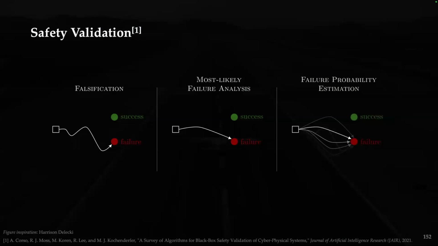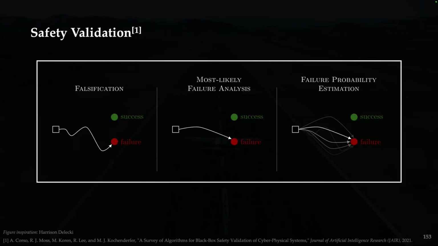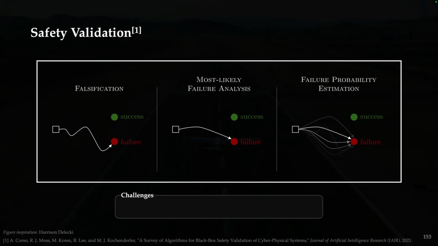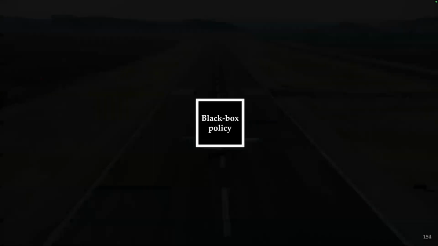And then finally, which is the most difficult, is failure probability estimation, which says, can I find a distribution of failures or a way to estimate the failure probability over its entire operating domain? This work focuses on failure probability estimation. And what that means is if we focus on this, we actually get the other two for free, which is really nice. But the challenges here are that we want to validate a black box system, so we just pass in inputs and get outputs from the system, as well as we want to efficiently estimate the failure probability without having to run, say, hundreds of thousands or millions of data points to get a good estimate. So to give you an example for the runway detector, we have a black box policy. In this case, it's just some neural network.